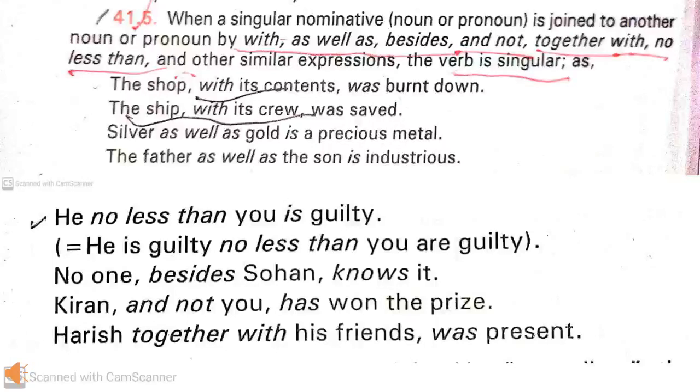Here two different subjects are given and those are joined with as well as, and the verb were is having agreement with its first subject. Next example, he as well as they was present. In this sentence, the verb was is having agreement with its first subject he.